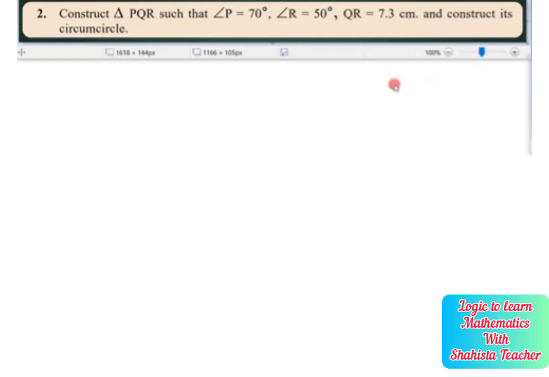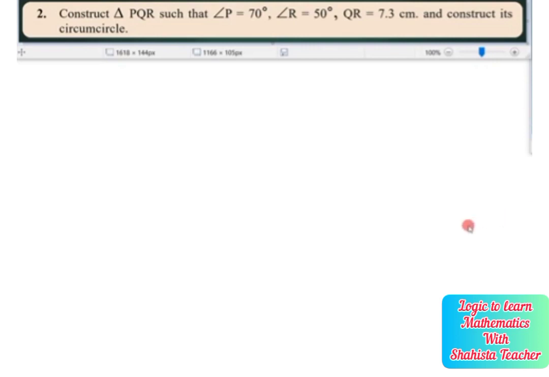Now we construct the triangle. Angle P is 70 degree, angle R is 50 degree and angle Q is 60 degree, as I have showed you previously. Now QR is equal to 7.3 centimeter, given, and we have to construct its circumcircle.